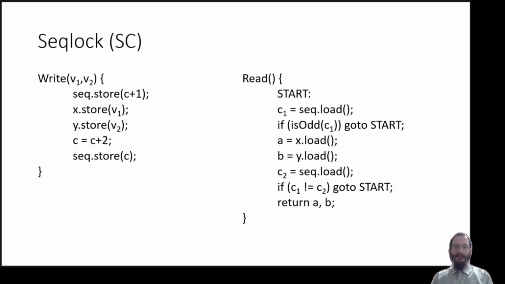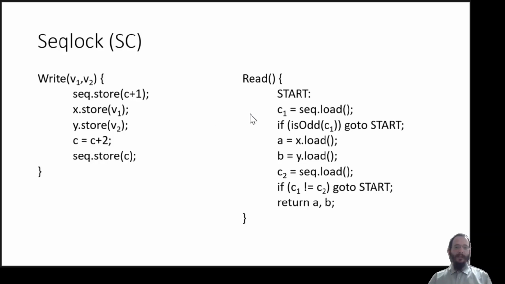Before we proceed, let us consider seqlock when it is run under sequential consistency. For the sake of the example, assume that we are going to have a single writer and c is a thread-local variable. When the writer is going to write, it proceeds by writing the next sequence number, and this value is going to be odd to indicate a new transaction is taking place. Then it is going to store all the values that are to be protected by the lock, and finally it is going to finish the transaction by writing the next even value as a sequence number.